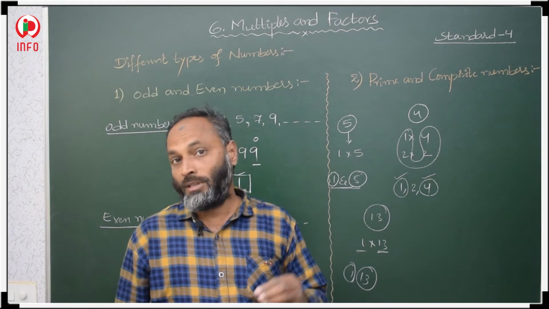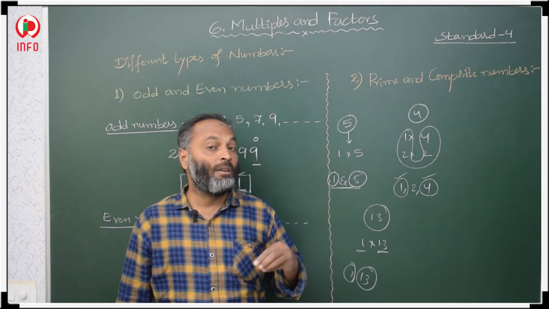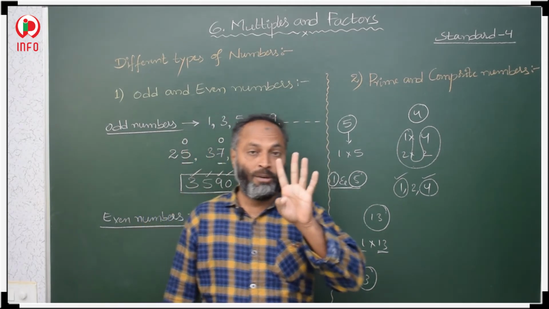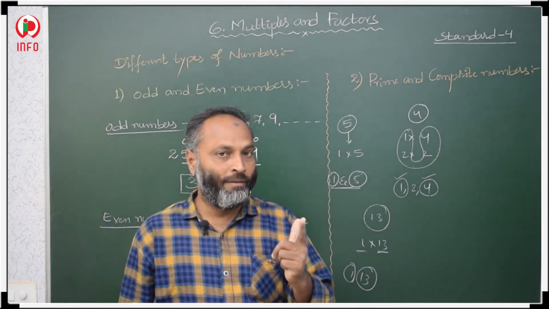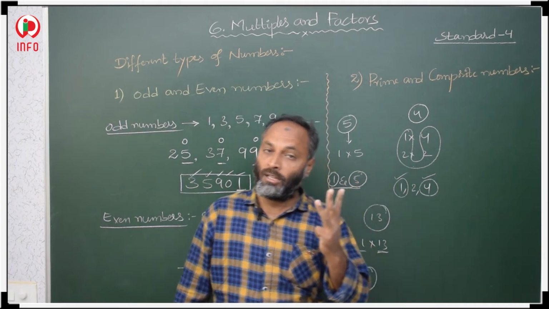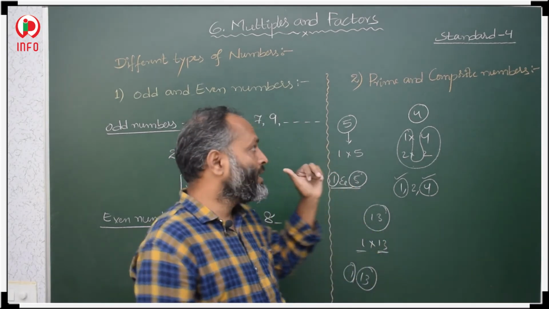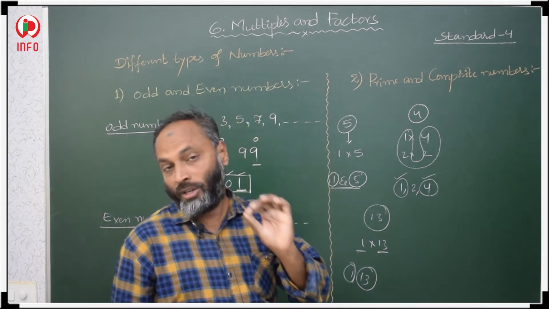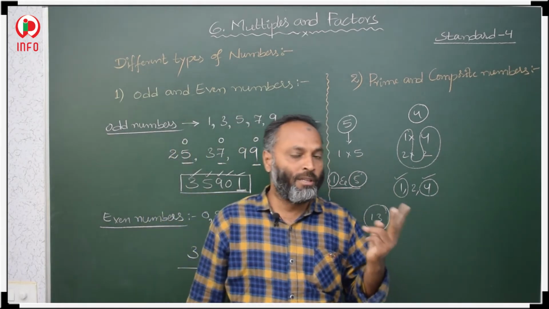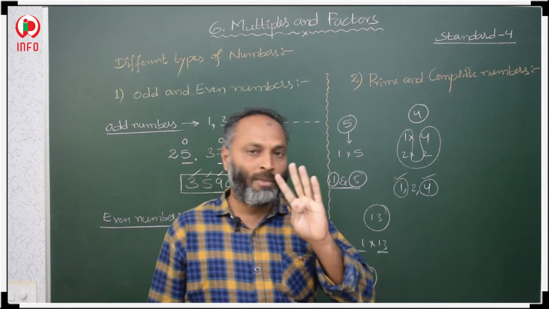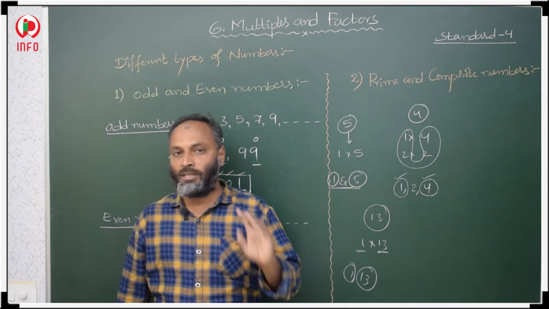Composite numbers are the numbers which have more than 2 factors. That type of numbers are called composite numbers. Okay. About 4 types of numbers we discussed: one is odd number, another is even number, another is prime number, and another is composite number. These 4 you have to remember: what about even numbers and odd numbers, what about prime numbers and composite numbers. Okay. These 4 concepts are very, very important concepts in numbers. So, remember this.